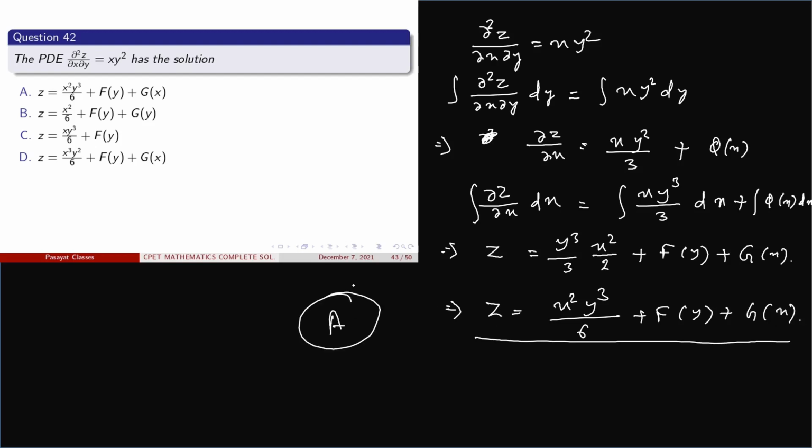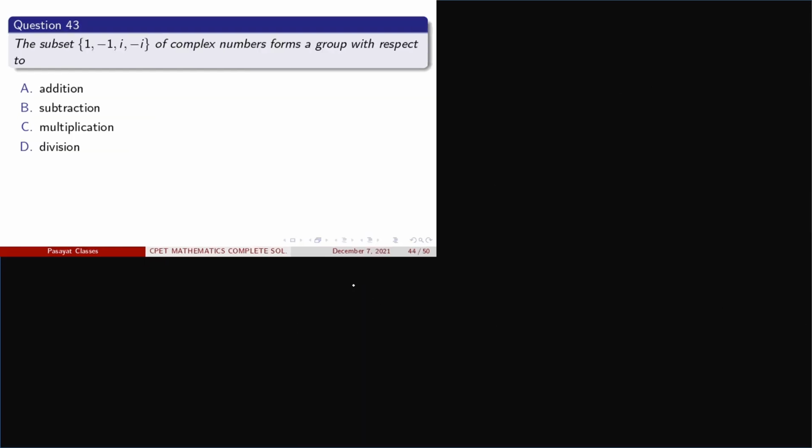Now come to another question. Here the subset 1, minus 1, i, minus i of complex numbers forms a group with respect to multiplication. This set forms a group with respect to multiplication.